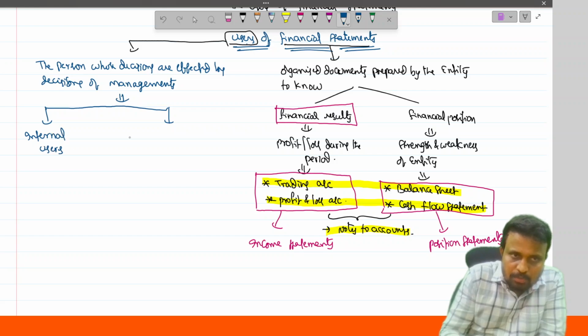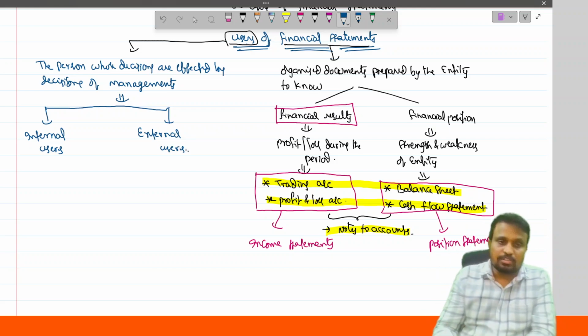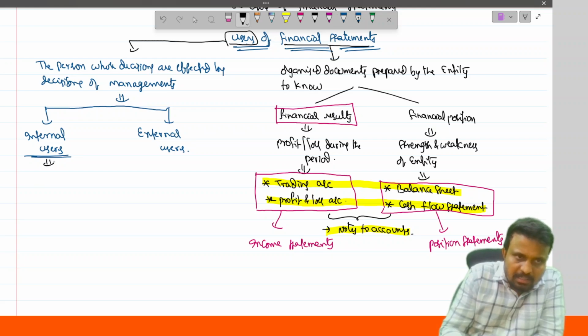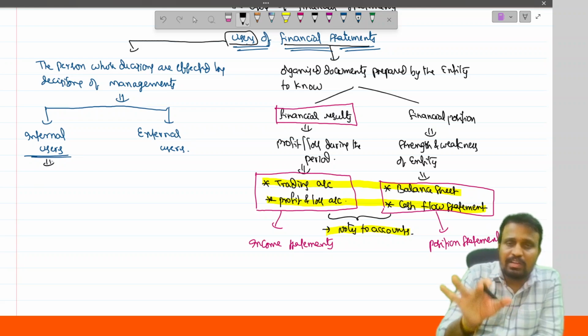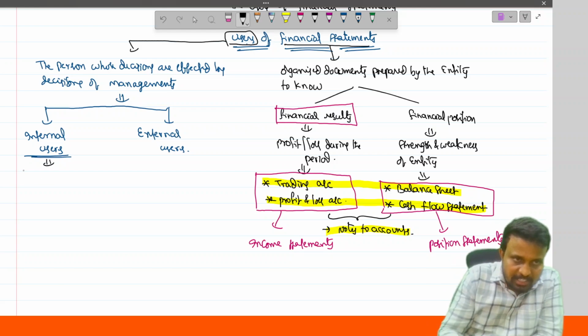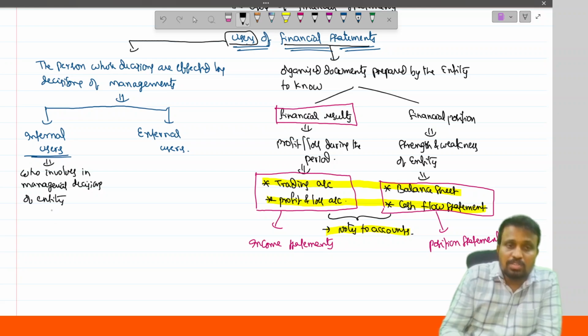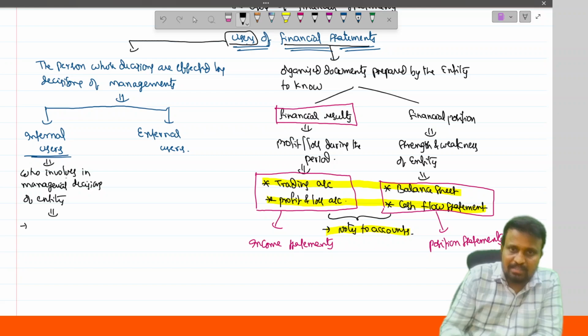One is internal users, another one is external users. Internal users are simply the persons who are involved in managerial decisions of the entity. Those are called internal users. Who are there?